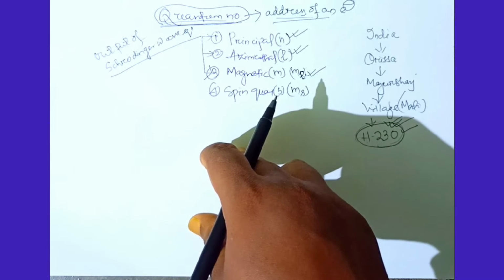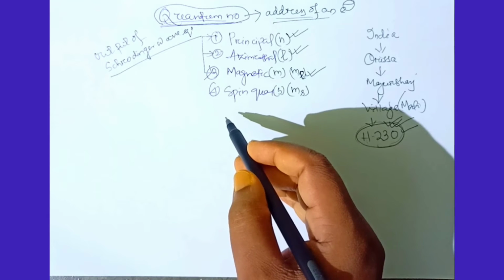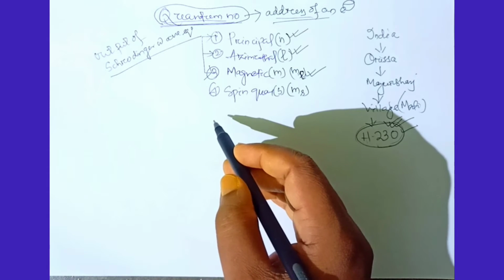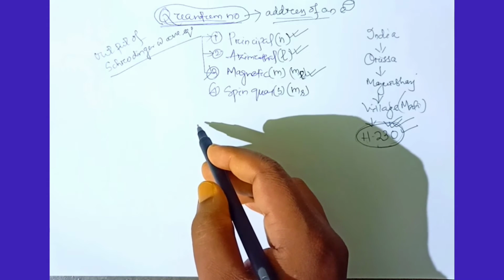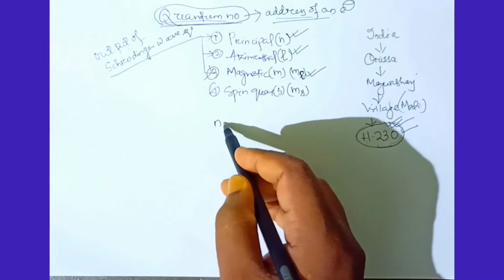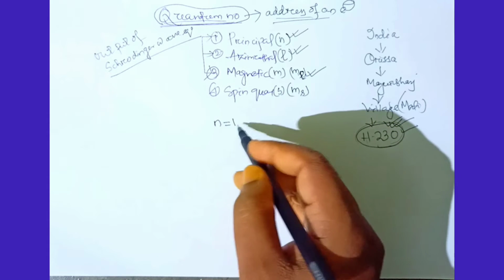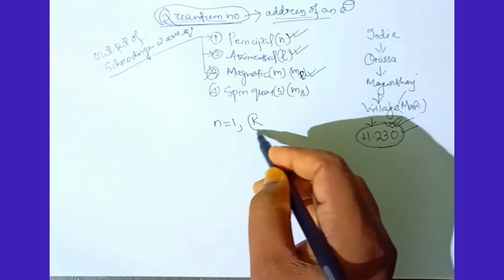So what is the output of this Schrodinger wave equation? From the output of the Schrodinger wave equation, it is known that when the principal quantum number n equals 1, it means K cell.